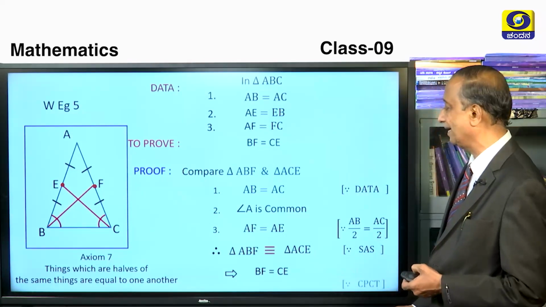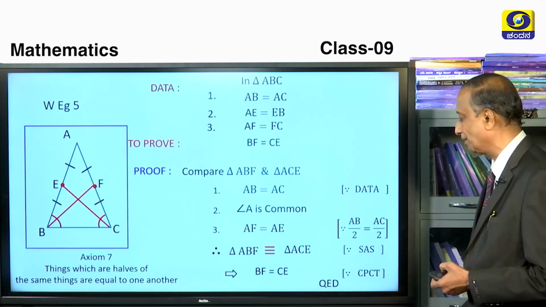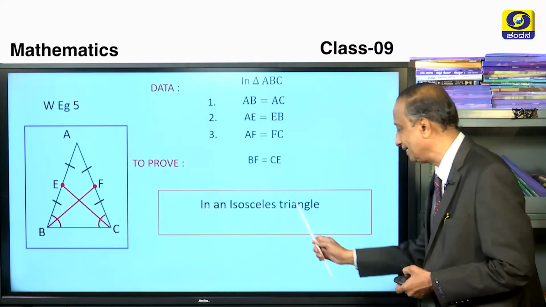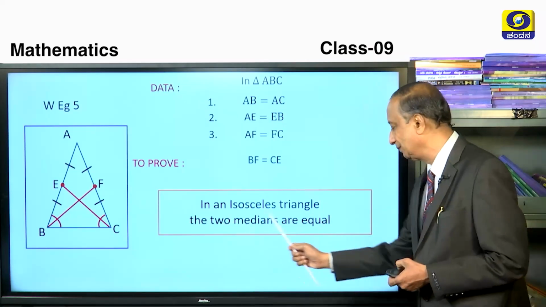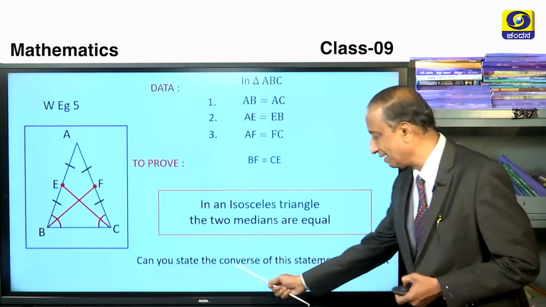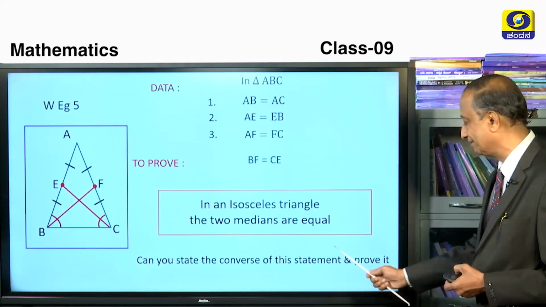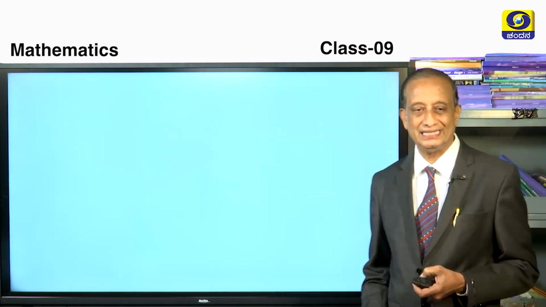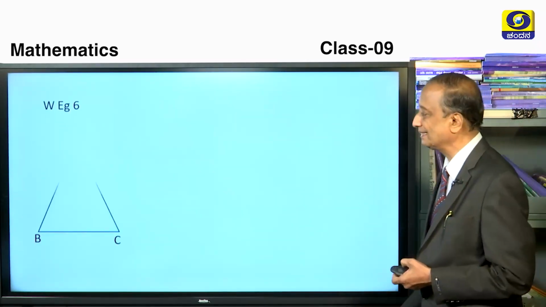So this we shall write in this form. So this is what we have understood from this. In an isosceles triangle, the two medians are equal. Okay. If you want, state the converse of this statement and try to prove it, please show it to your teacher. So let's go to worked example number 6.